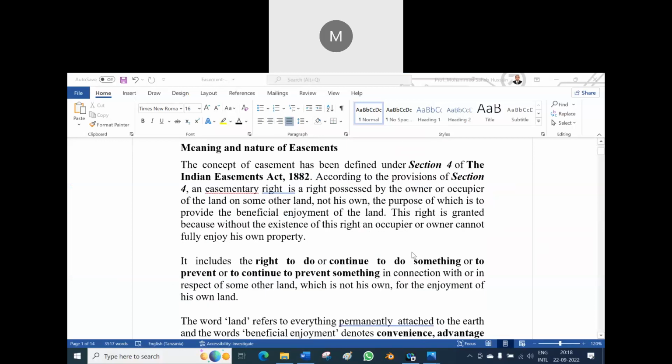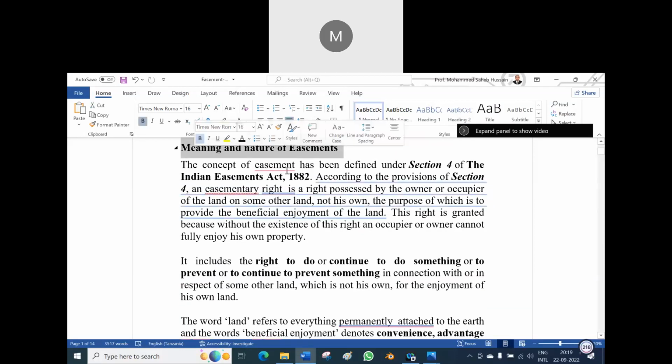So when you see the meaning and nature of easement, when you write the heading in this way, what is the mistake in this one? Can anyone tell me? If you know it, you tell me. If you don't know it, you say pass on. Don't waste the time. Meaning and definition of easement, sir. What is wrong there? In nature, N should be a capital letter, because in every side heading, the first letter should be a capital letter, except conjunctions, prepositions, and articles.